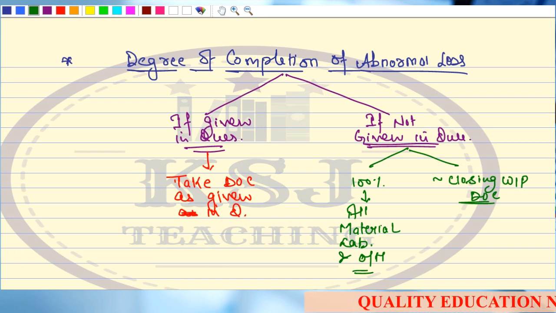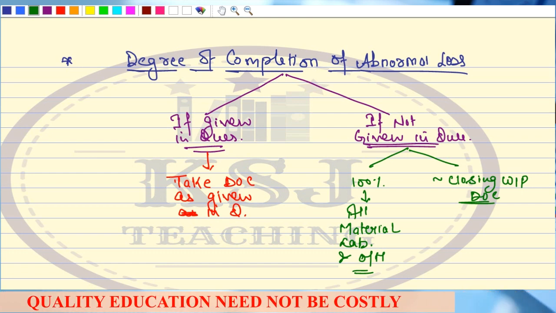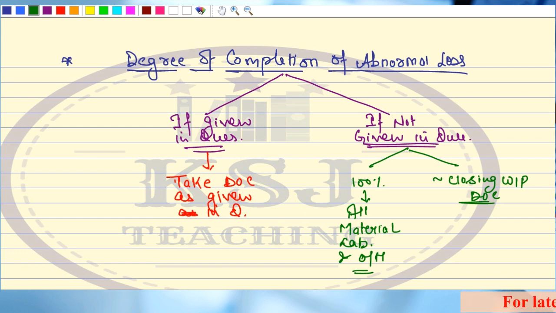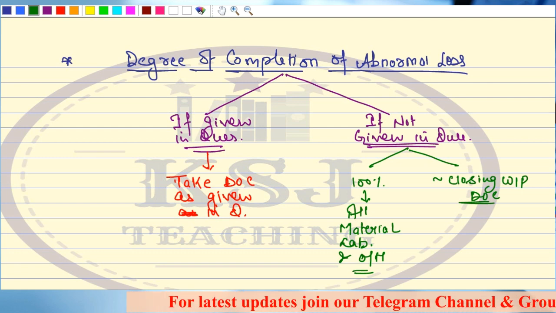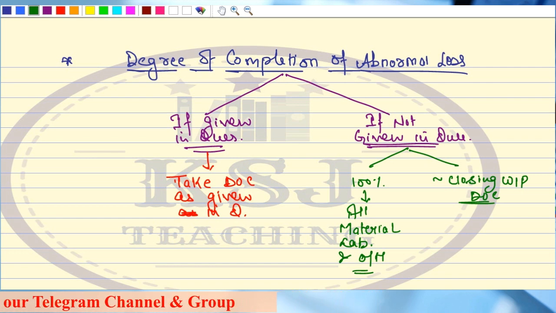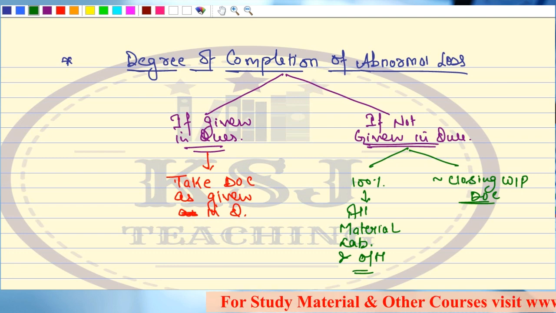Now if it is a ready material, that means the material, labor and overhead cost has been incurred. The second point is that the material was still in the process of manufacturing. That means it was WIP. It was neither a raw material nor a finished good. It was in the process of WIP, and during that process, something abnormal happened. There was a short circuit, there was a fire, and the material got damaged. There was an abnormal loss. So in that case, they say take the degree of completion as equivalent to closing WIP.